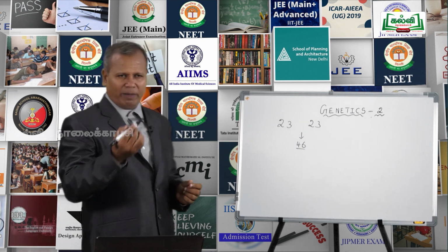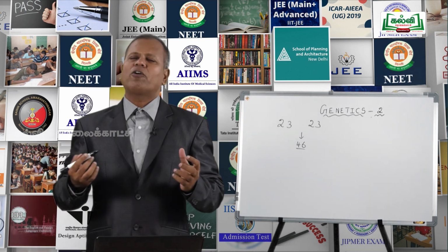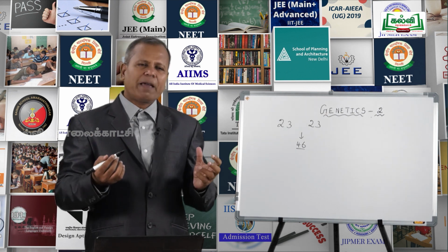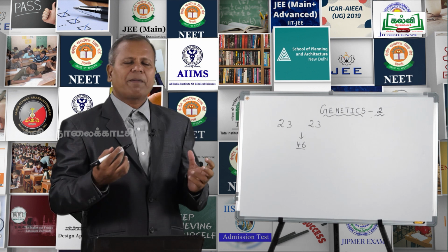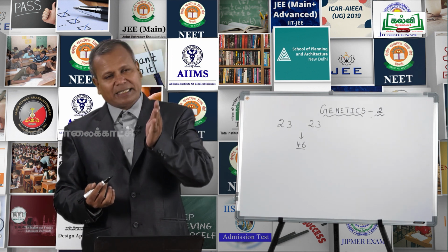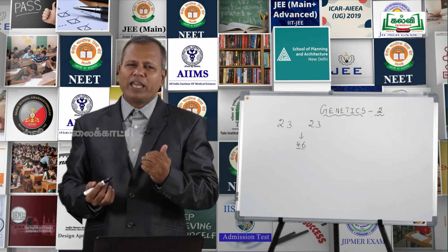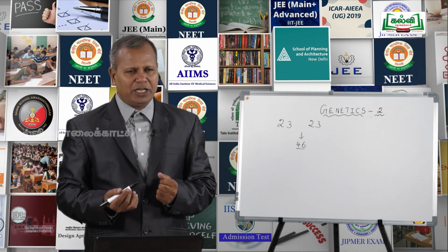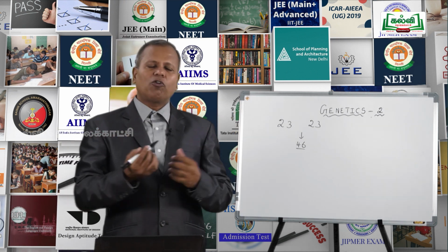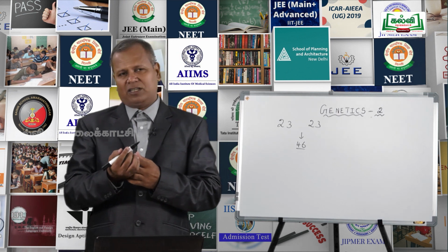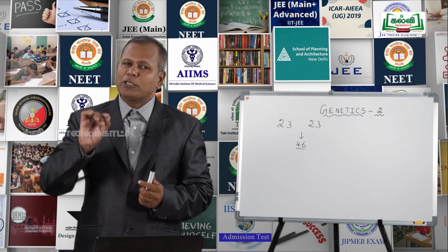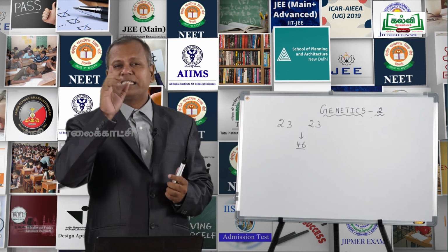One is autosomal. You know what autosomes are? The body chromosomes are otherwise known as autosomes. Second is cytoplasmic, the DNA present in the mitochondria or DNA present in the chloroplastid. Number 3, Y-linked. If the genes present in the Y chromosome control the body character, we call it Y-linked genes. And next is X-linked. If the genes present in the X chromosome control the body character, we call it X-linked. Read the question once again. In which mode of inheritance do you expect more maternal influence among the offspring?